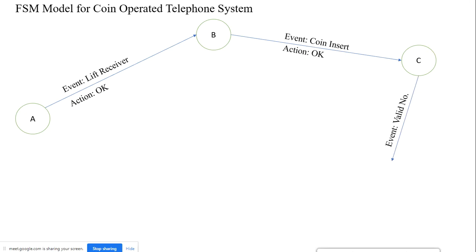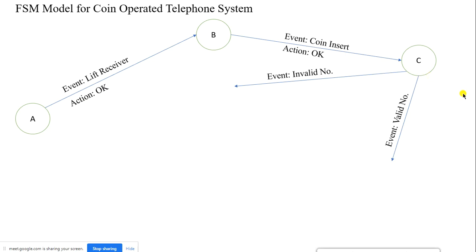Here there are two possibilities. One is that it is waiting for the number. Another is whether it is a valid number, or unfortunately you might have dialed an invalid number. That's what I gave as an example in the last class: 10 digits of a mobile number, but maybe sometimes 9 digits or 11 digits, right? There are possibilities, because once I design the system, I need to take out the worst case conditions also. That's how the system develops, right?